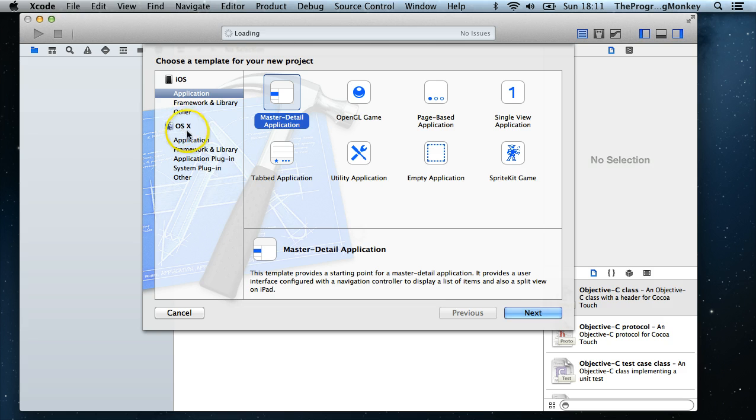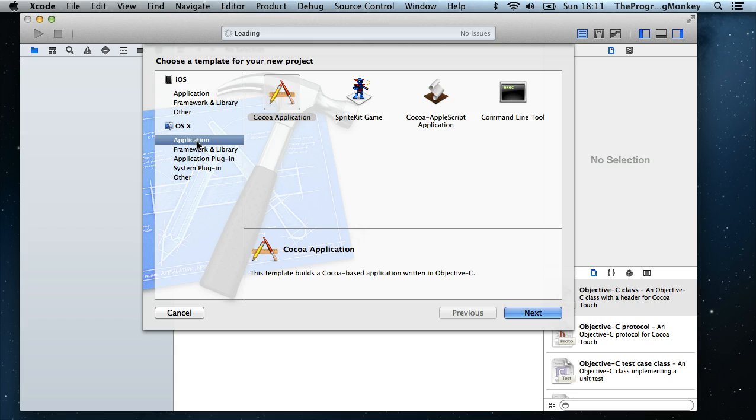In this section here, OS X, we should click on application. We've got various types of applications that we can create, but just for this testing we should click on command line tool. So we're just making what is called a console, a very simple C++ program. We've selected command line tool, and now we should press next.